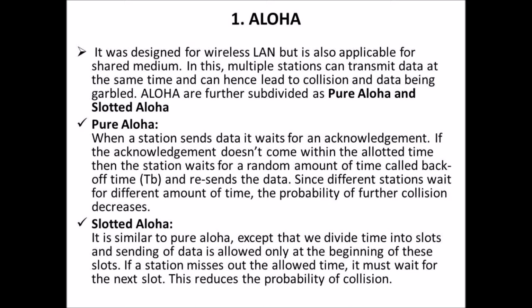In this, multiple stations can transmit data at the same time and can hence lead to collision and data being garbled. Aloha is further subdivided as pure Aloha and slotted Aloha. First one, pure Aloha. When a station sends data, it waits for an acknowledgement. If the acknowledgement does not come within the allotted time, then the station waits for a random amount of time called back-off time and resends the data. Since different stations wait for different amounts of time, the probability of further collision decreases.